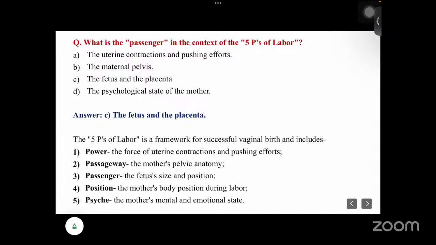So the 5 P's for a successful vaginal birth: the first is power. Power means the force of uterine contraction and the pushing down efforts. Passageway means the mother's pelvic anatomy, whether it is a gynecoid pelvis or other abnormal types of pelvis. Passenger means the fetus size and position, and position is the mother's body position during labor. And psyche means the psychological, mental and emotional state of the mother.